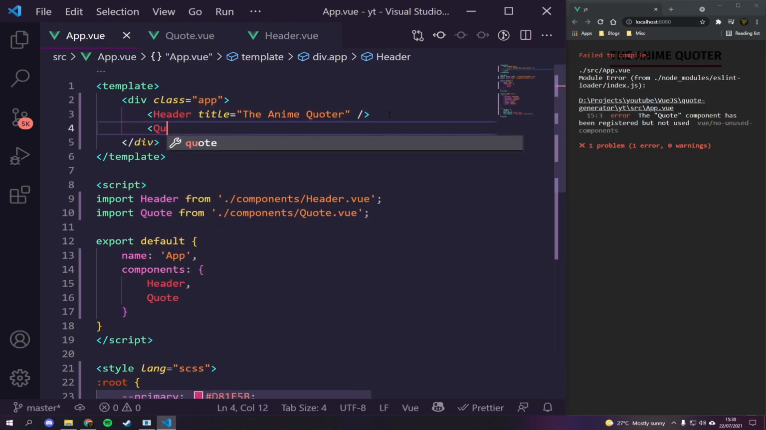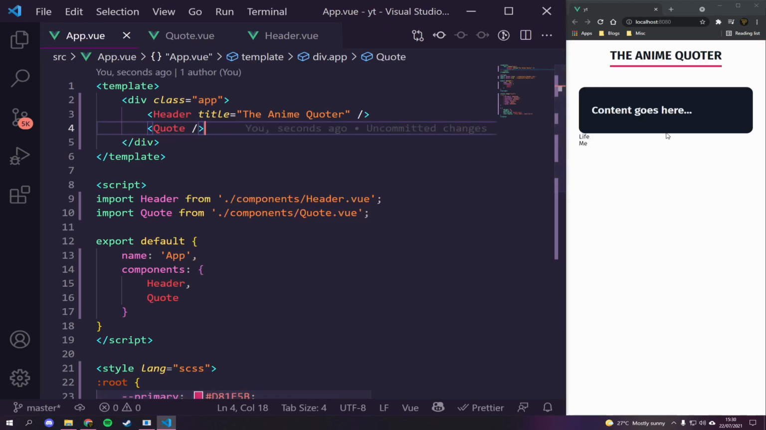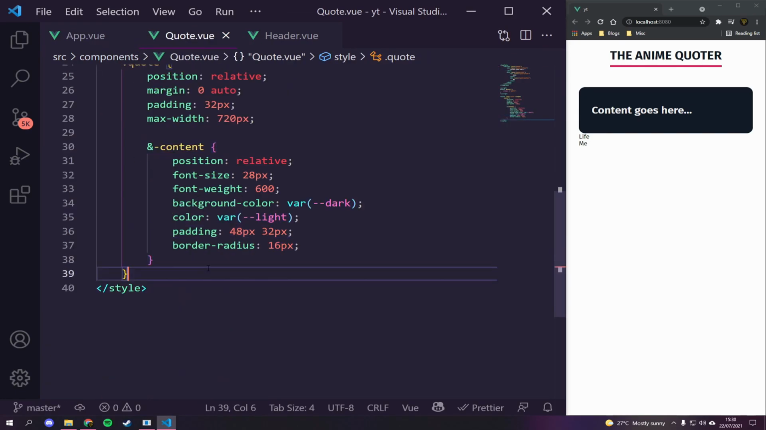Just say quote. And then under here, we can say quote just like that. And you see we get our actual quote there, life and me underneath. So that should now be showing up. So that's good. Let's style the life and me section. So let's go into our quote again. Underneath content, we're going to have quote info.